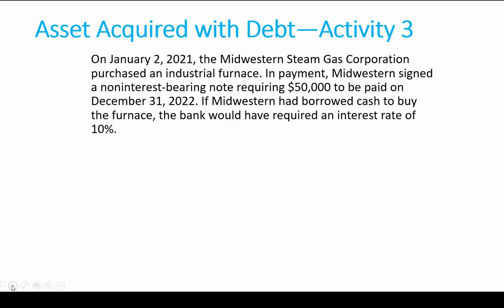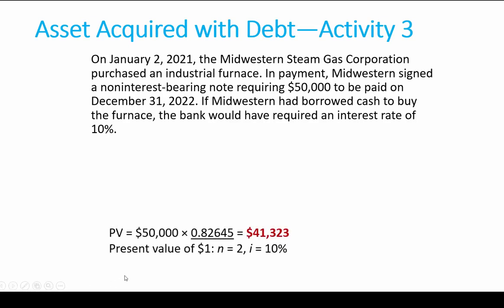So the actual value of the machine that you're getting, this furnace, is going to be what? I hope that you're thinking it's got to be the present value of the note. What is that note worth today? We can't record it at $50,000 because we're not getting the $50,000 for 2 years. So we're going to find the present value of the $50,000, and that is the value of the furnace.